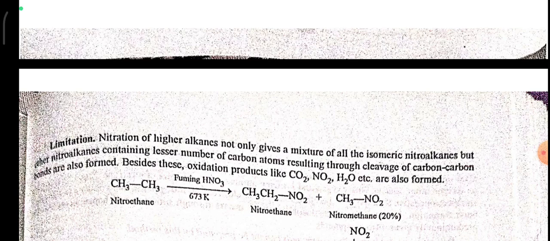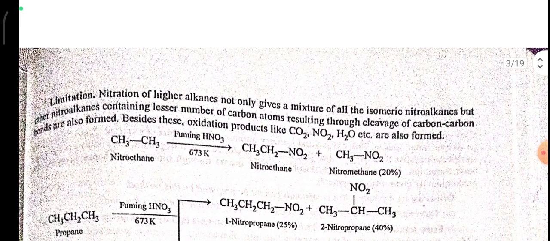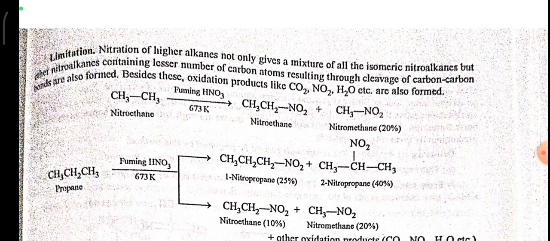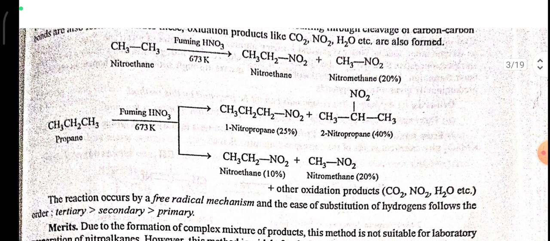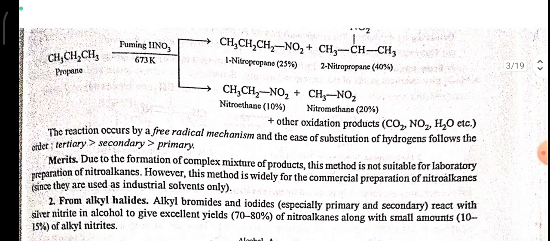Ethane here reacts with fuming HNO3 to give nitroethane plus nitromethane. Here nitromethane is formed 20%. Propane reacts with fuming HNO3 to give 1-nitropropane 25% yield and 2-nitropropane 40% yield. Nitroethane 10% yield and nitromethane 20% plus other oxidation products are also formed.